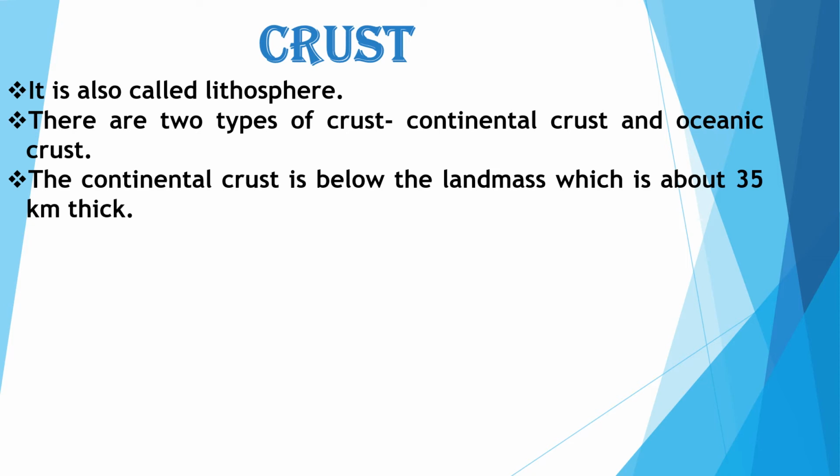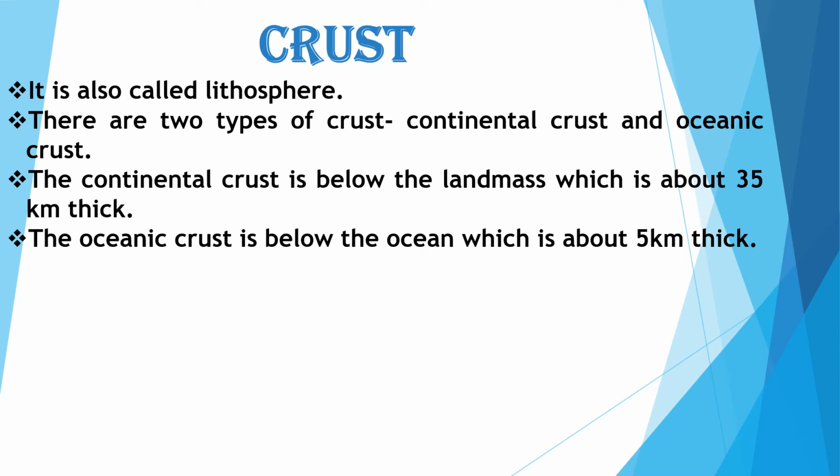The oceanic crust is below the oceans, the water bodies, and it is about 5 kilometer thick, obviously, because upon that the whole part is water.